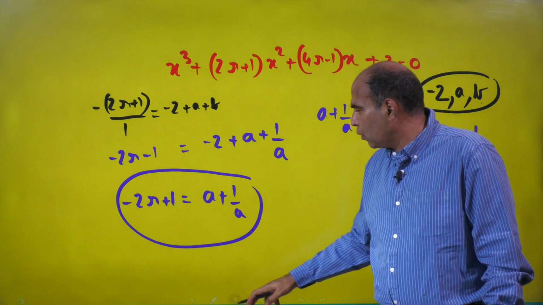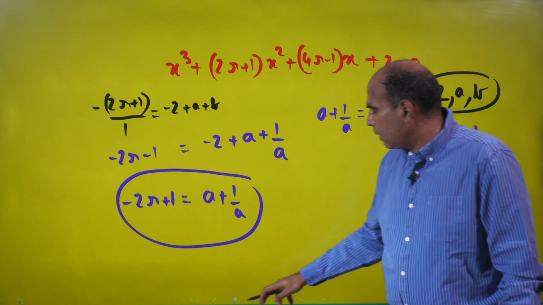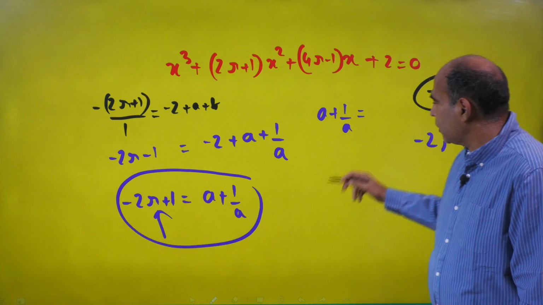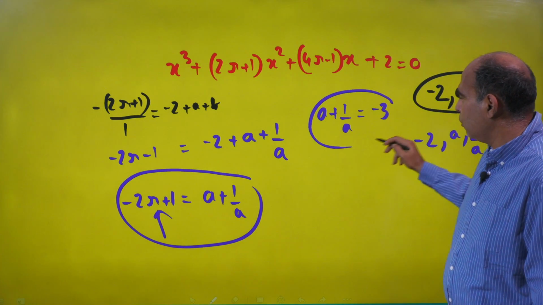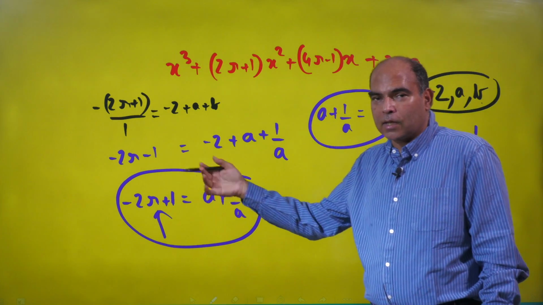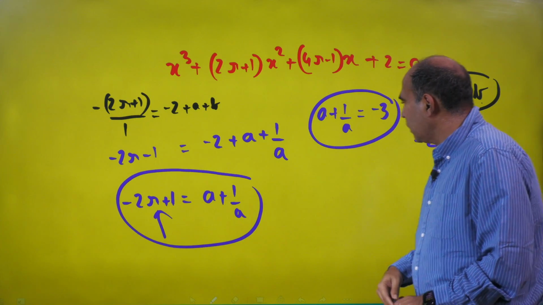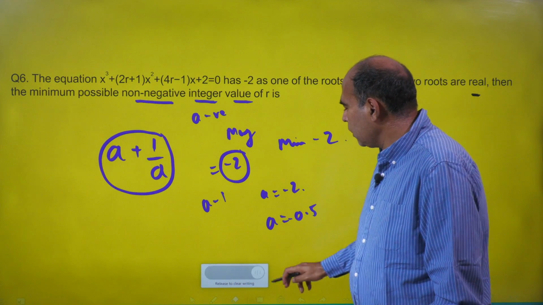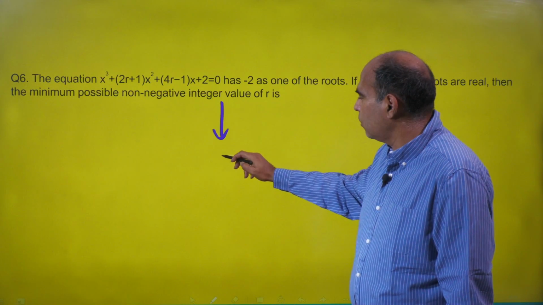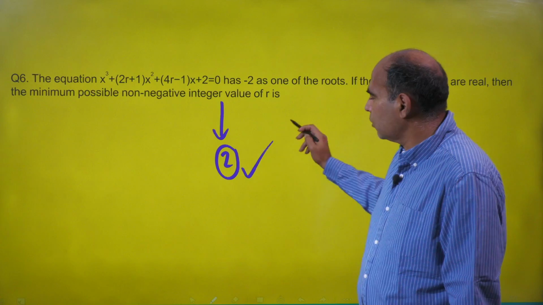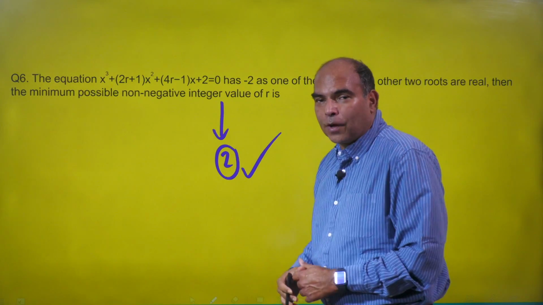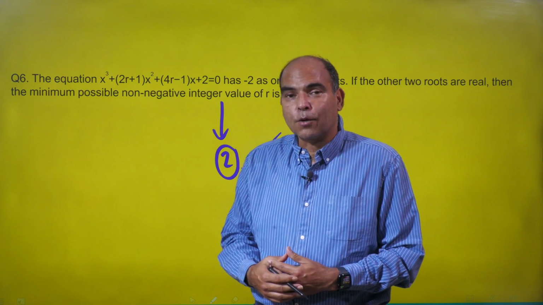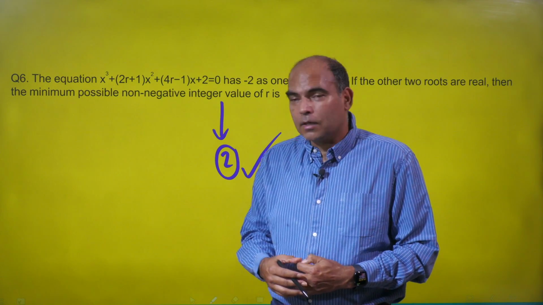And if I go for r as 2, I have an expression which says A plus 1 by A, if I put r as 2 here, I have an expression of minus 3, which is a possible value. And of course all other values, r as 3, r as 4, everything will be possible. And hence when they are asking for the minimum non-negative integer value of r in this question, the answer is going to be 2. That's the correct answer, because at 2, the value that is coming out for A plus 1 by A, minus 3, is the first feasible value for A plus 1 by A in this set of values for r. So that's how this question got solved.